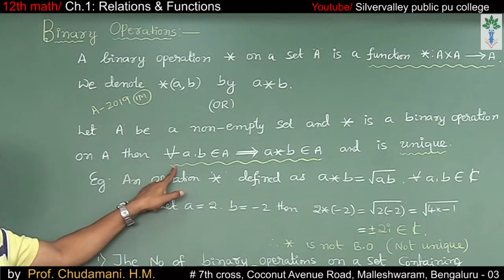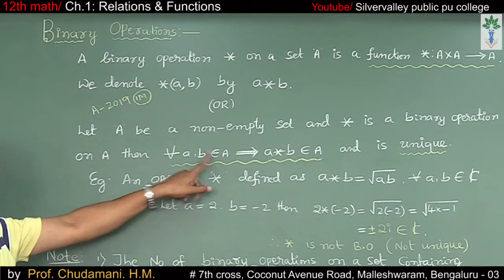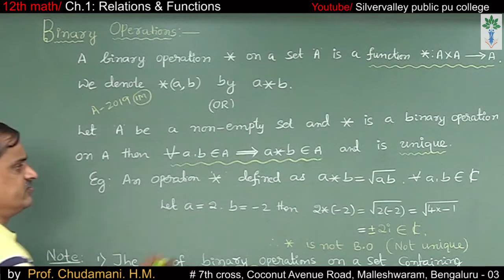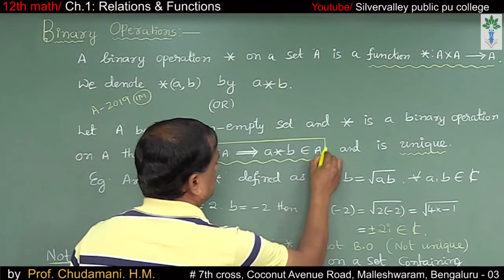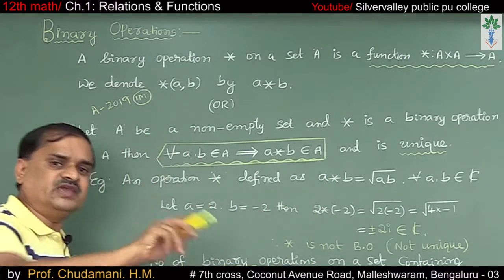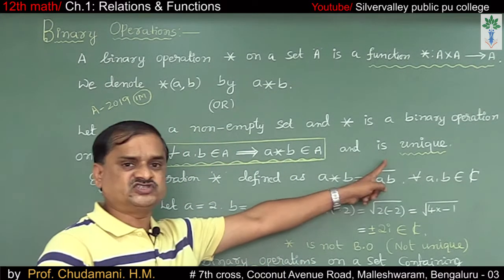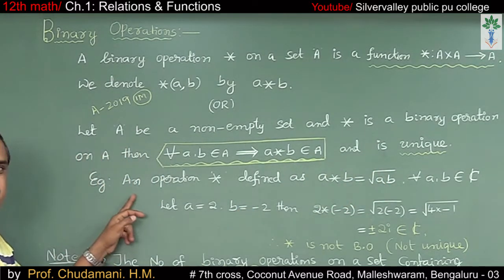Then for all a, b belonging to the set A, a star b belongs to the set A. By combining any two elements, you get a new element which is again in the same set, and it must be unique. Let us take an example.